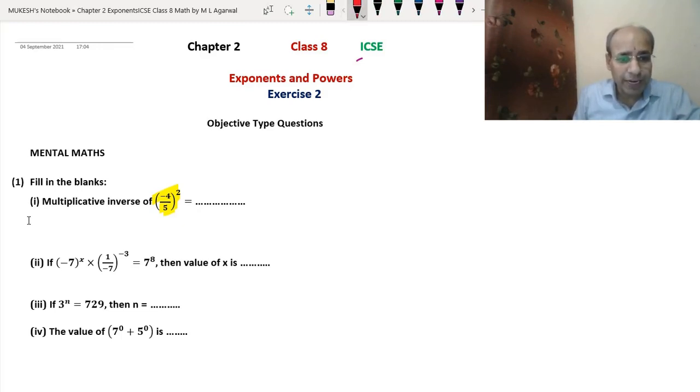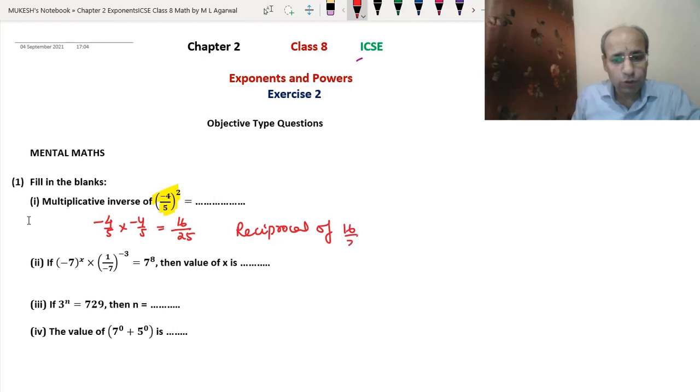See, (minus 4 upon 5) squared means minus 4 upon 5 into minus 4 upon 5. That we have already studied. Minus 4 into minus 4 is 16, and 5 into 5 is 25. Now we will reciprocate the number. The reciprocal of 16 upon 25 will be 25 upon 16. So the multiplicative inverse of (minus 4 upon 5) to the power 2 is 25 upon 16. This is the answer.